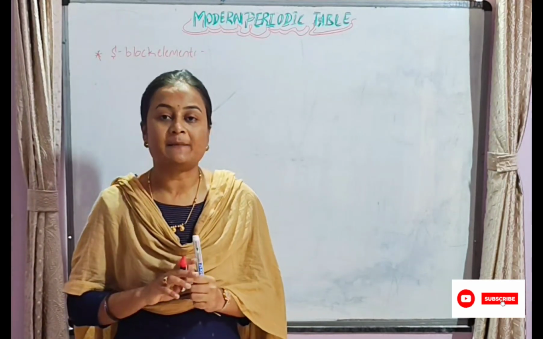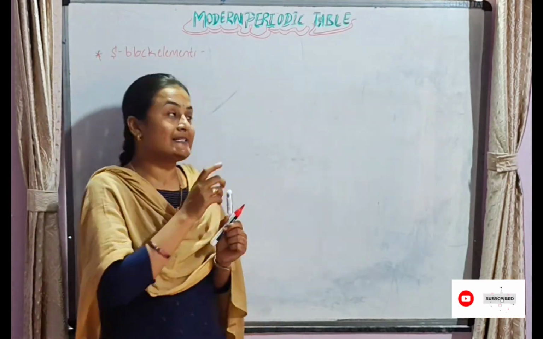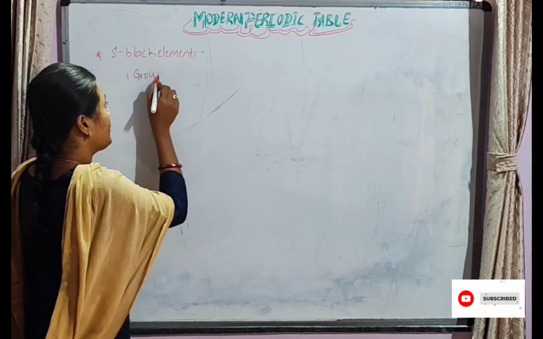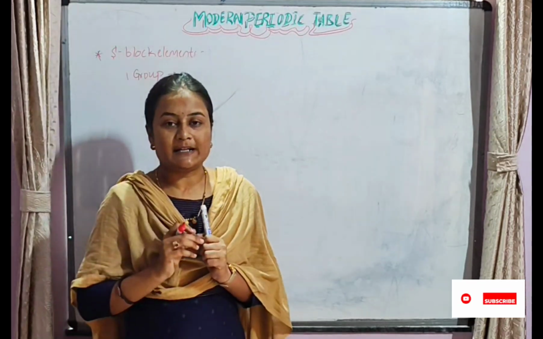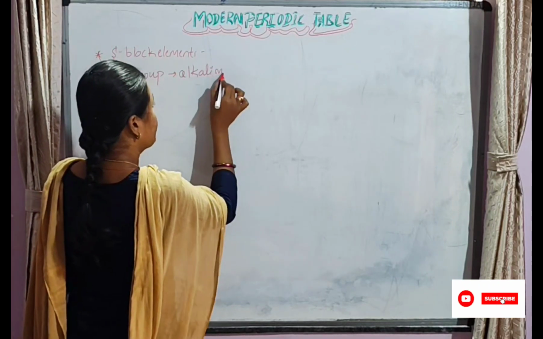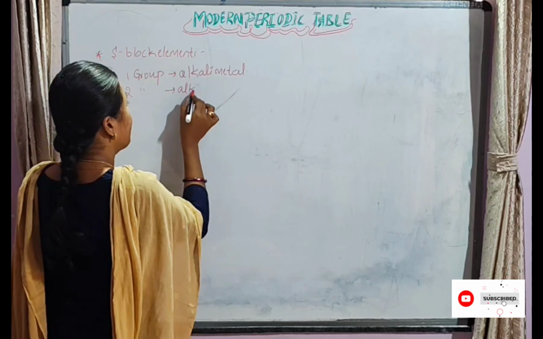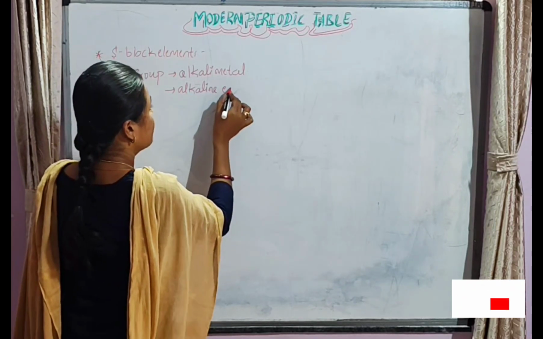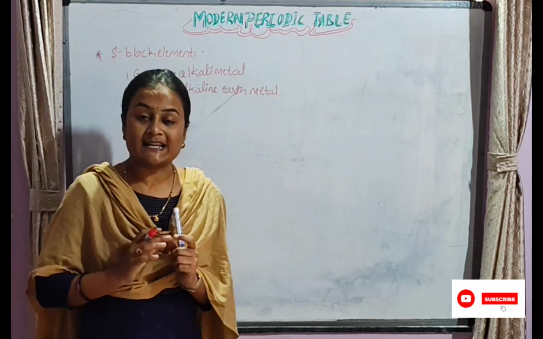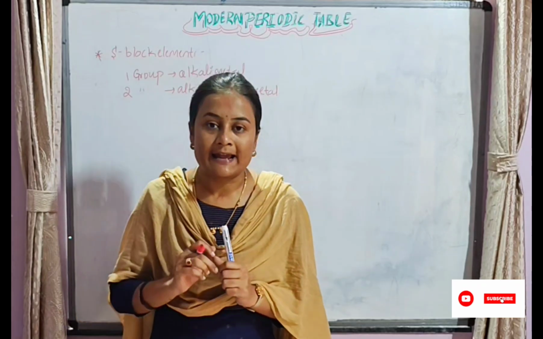The first group elements are called alkali metals, and the second group elements are called alkaline earth metals.